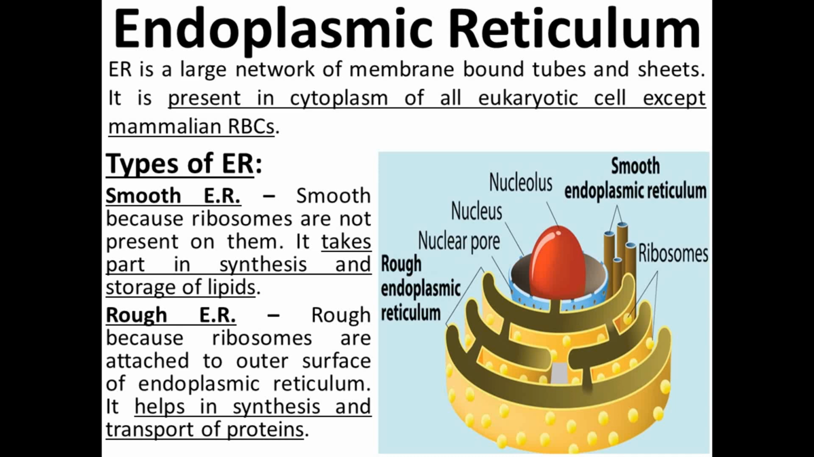So what is the difference between smooth and rough endoplasmic reticulum? In case of smooth endoplasmic reticulum, ribosomes are absent. But in case of rough, the ribosomes are present. The smooth endoplasmic reticulum is responsible for the synthesis and storage of lipids, but the rough endoplasmic reticulum is responsible for the synthesis and transport of protein. This is the diagram of the smooth and rough endoplasmic reticulum.